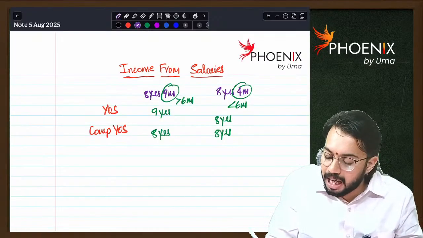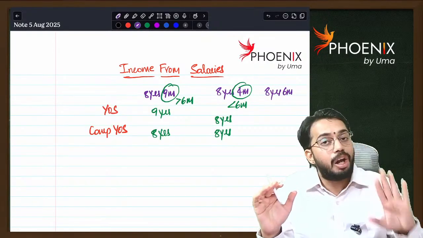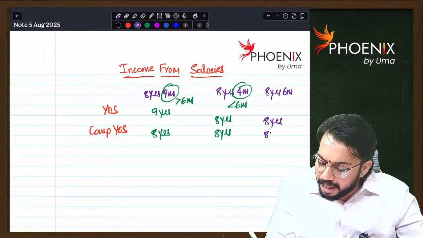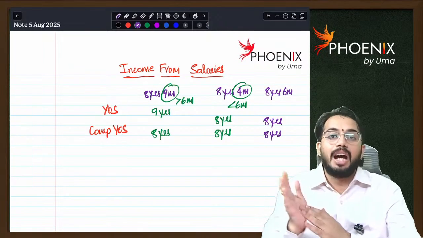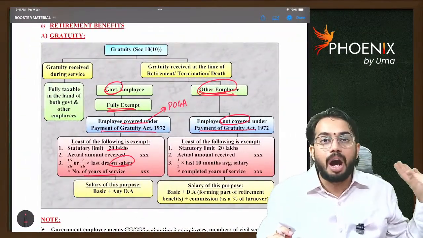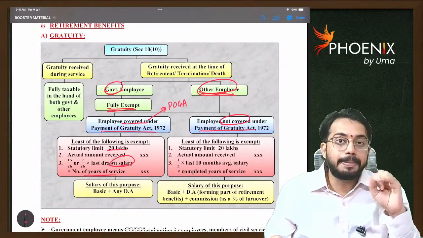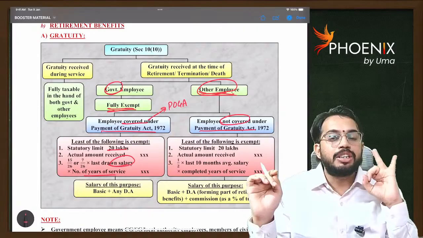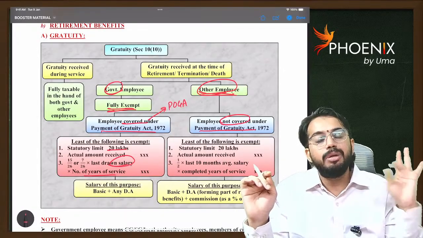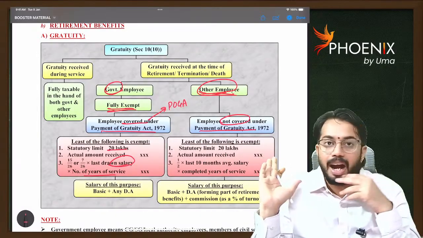For example, let's say the employee worked for 8 years, 6 months, exactly 6 months. Then also you should not round off. Years of service is 8 years, completed years of service is also 8 years. Are you able to understand? So this is the calculation for an employee covered under POGA, the Payment of Gratuity Act. What are the steps for calculating the exemption? The steps are: actual gratuity received, or statutory limit of 20 lakhs, or 15 by 26 into last drawn salary into years of service. Salary for this purpose is basic plus DA. Are you able to understand?